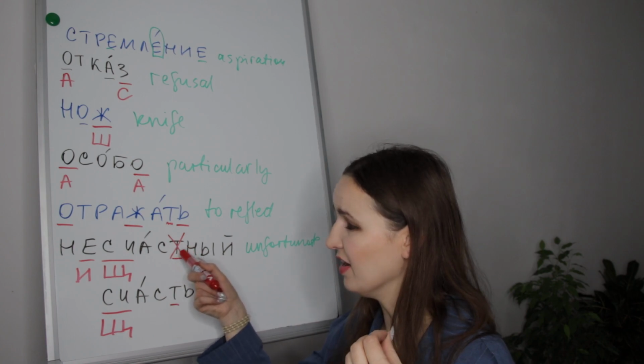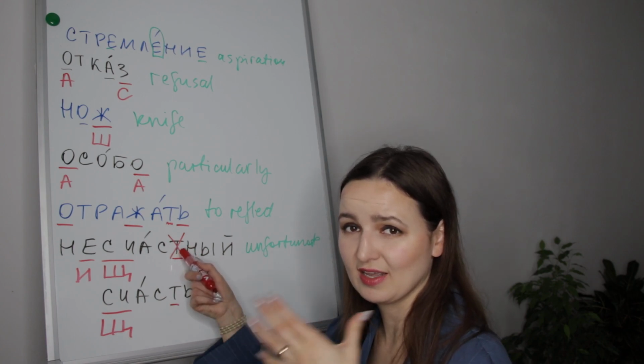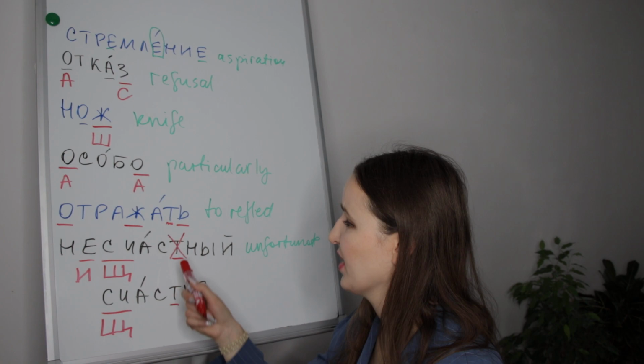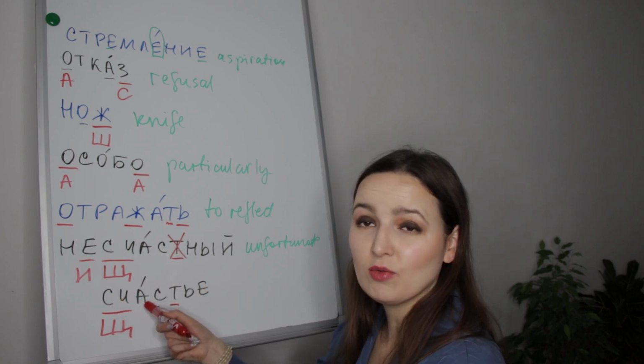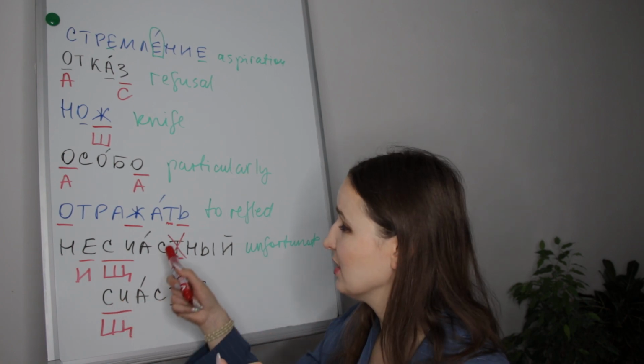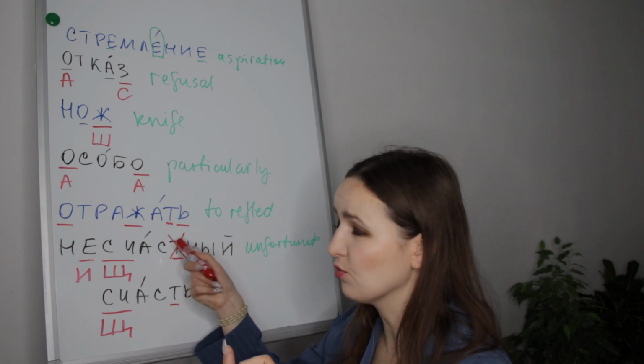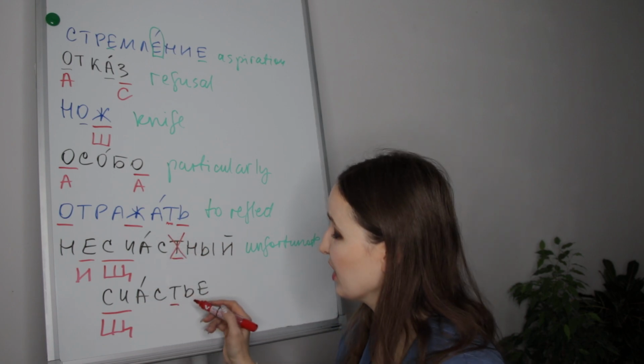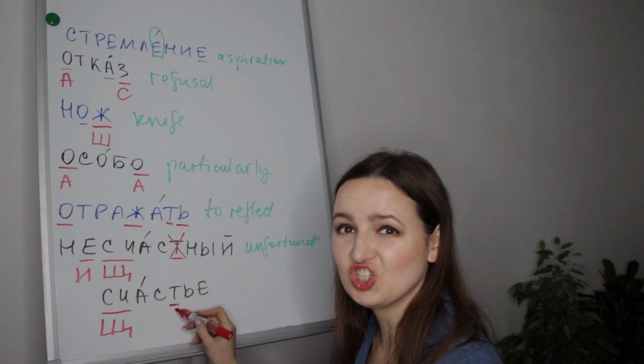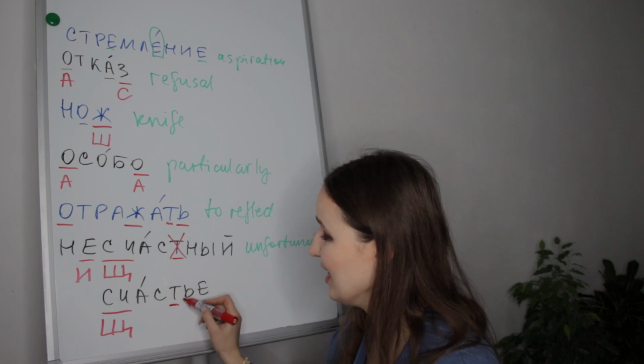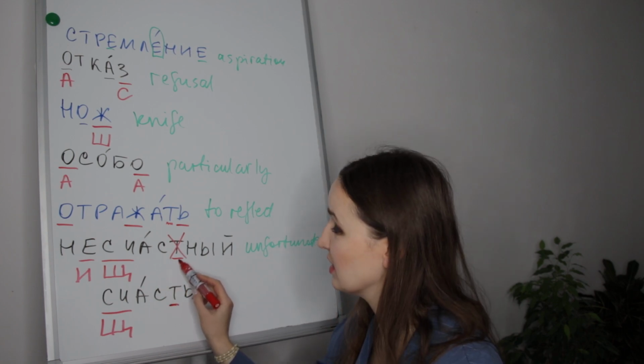To verify if there is te in this word, the verification word for this one is счастье. Here we pronounce te, счастье. So here te is in a strong position, here in a weak position.